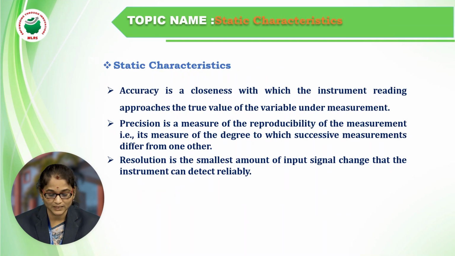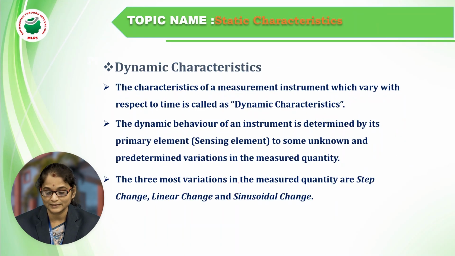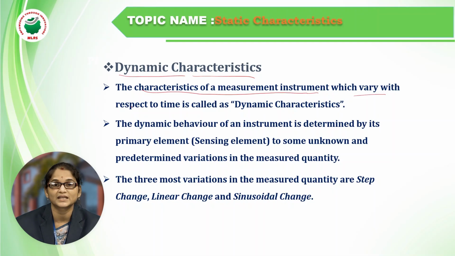Already we discussed static characteristics and the types of errors, that is gross error, static error, and dynamic error. After that, the dynamic characteristics. What are dynamic characteristics? They vary with time. Measuring instruments whose behavior varies with respect to time have dynamic characteristics.